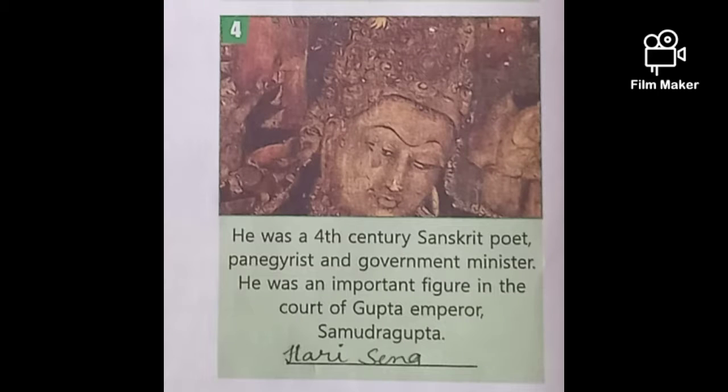Number 4th I am taking, children. He was a 4th century Sanskrit poet, and panegyrist and government minister. He was an important figure in the court of the Gupta emperor, means Samudragupta. Means he was the minister and panegyrist of the government of Samudragupta, and his name is Harisena.